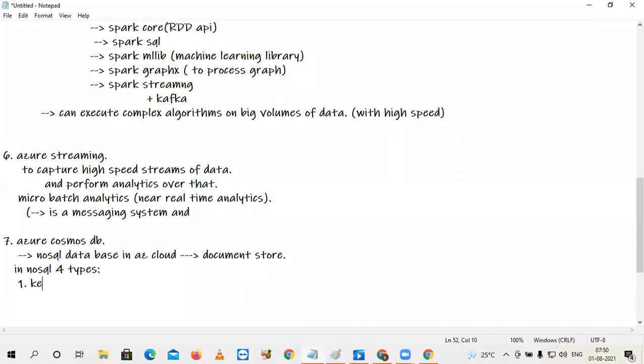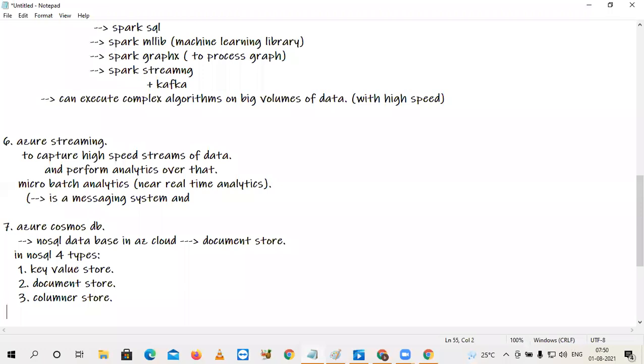Number 1, key value store. Document store, columnar store, graph store.